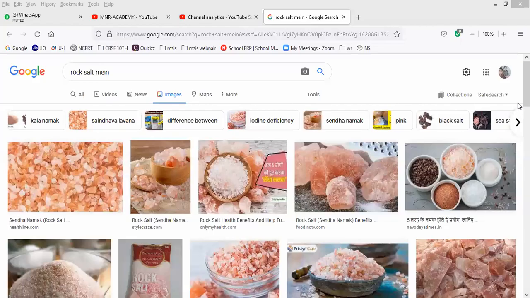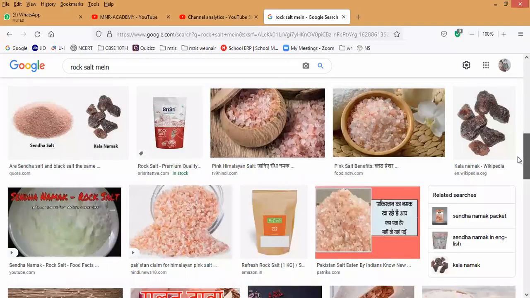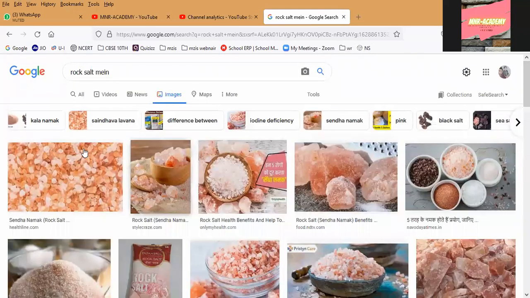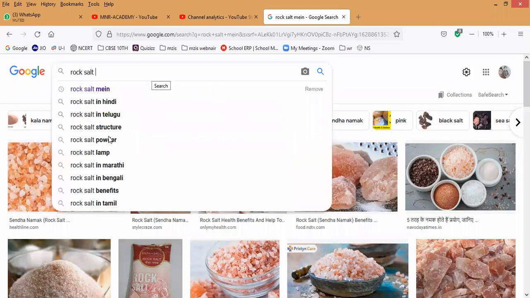Have you noticed? We also have pink salt. It looks like jaggery. This is called pink salt. It is rock salt, and I will show you rock salt mining.